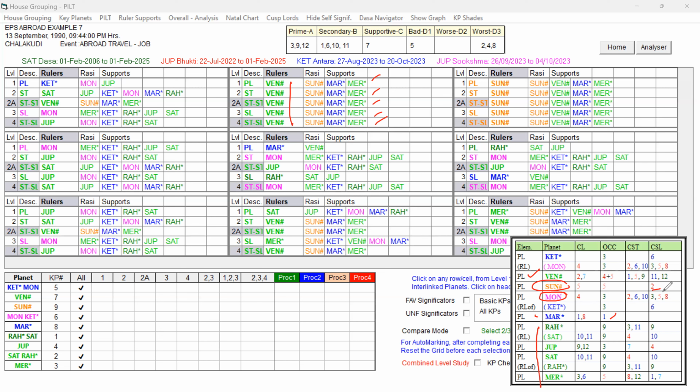And now we have to check the ninth sublord. Rahu, ninth occupant and ninth sublord, the karaka planet also Rahu. Rahu is good. The second planet, the star lord, is Moon. That Moon is a mixed significator: 3, 2, 6, 10, where 3 is good, and 4, 5, 8 is not good. The 2A level planet is Jupiter, a good key planet. And the sublord is Mars. Mars is also a supportive planet because of the Lagna 181, and you can see Mars has Venus, our good key planet, in support.